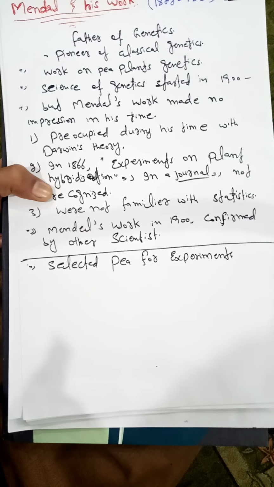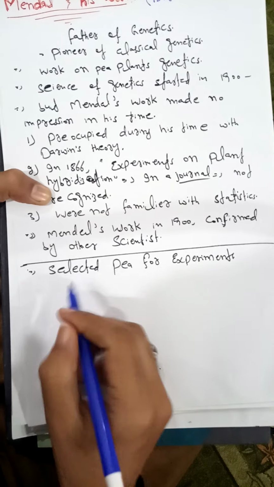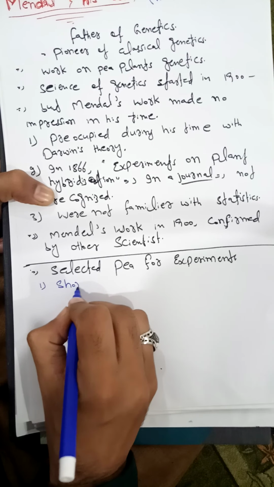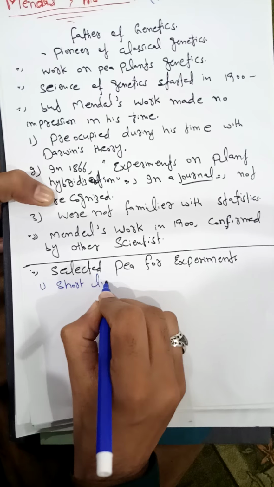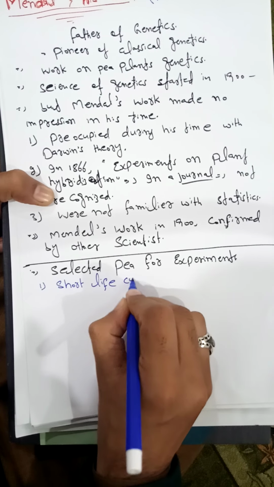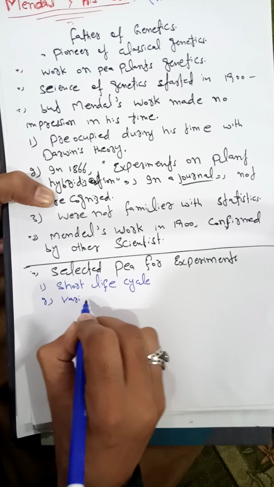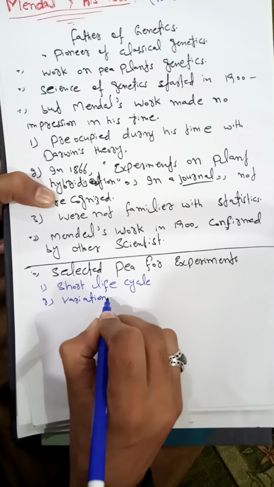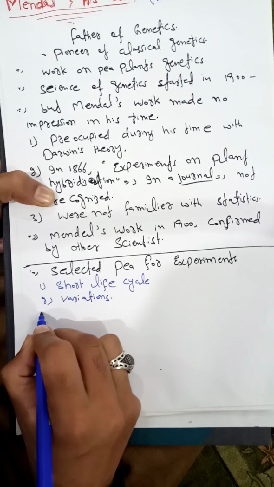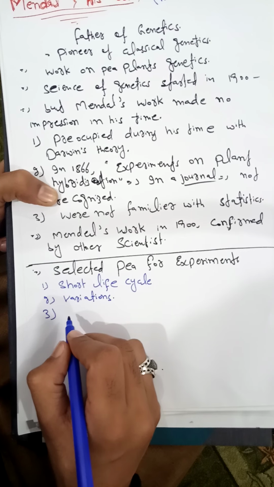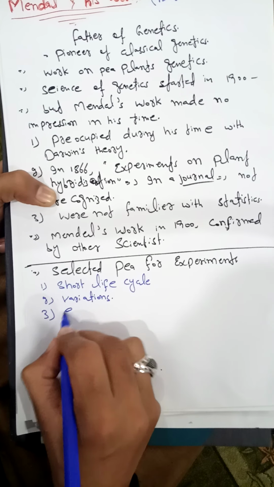It has a short life span, or we can say a short life cycle. The second is that the pea plant contains clear-cut variations, contrasting characters.